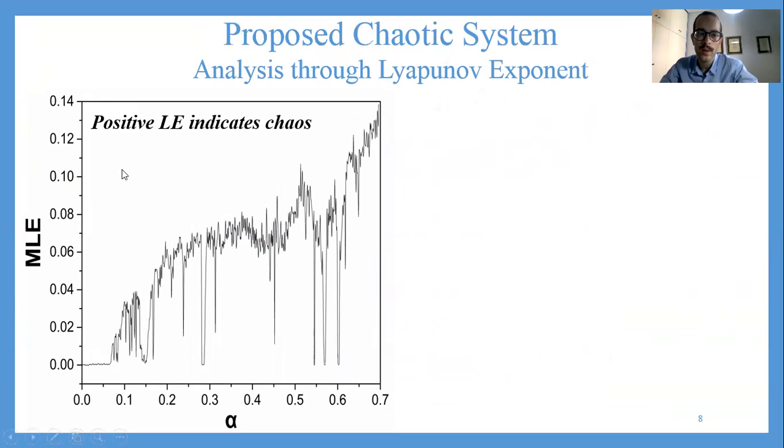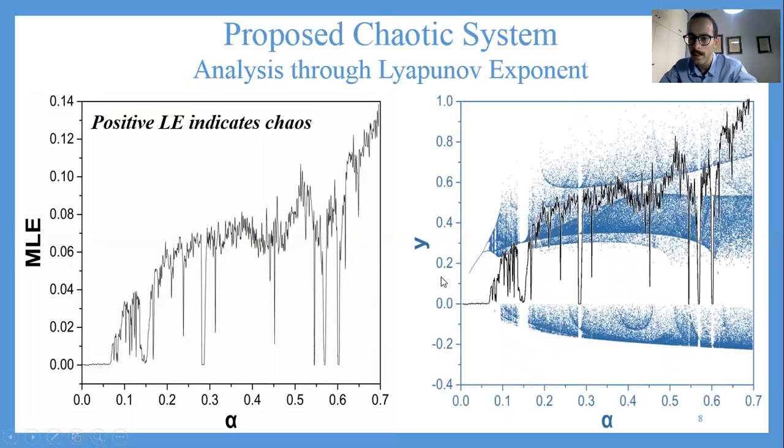So if the Lyapunov exponent is positive, the system is chaotic. Indeed, we can verify that for most parameter values, you will see that the Lyapunov exponent has a positive value. Of course, there are some very small points where the system becomes, again, periodic. So the chaotic behavior is lost, but only on very few points. And I can verify that if I overlap the two diagrams. You will see that the Lyapunov exponent is indeed positive on all those parts where I have a lot of cuts with the plane x equals 0, and the behavior is periodic in only very few parts. So this is the desired behavior here.